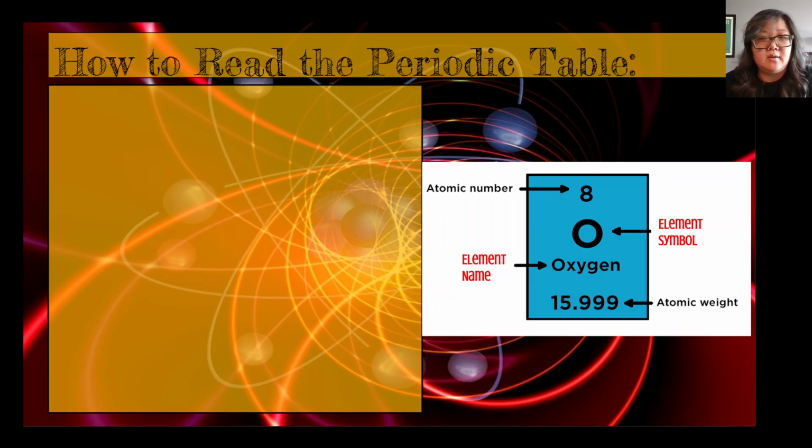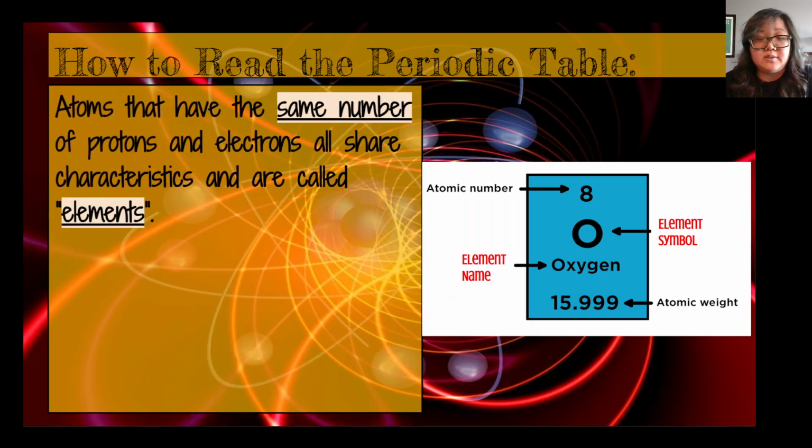Okay. So all of the atoms that have the same number of protons, same number of electrons, we call them elements. So all the atoms that have 8 protons and 8 electrons is the element oxygen. All atoms that have 6 protons and 6 electrons is the element carbon. Okay, because they share the same characteristics. They do similar things to each other.